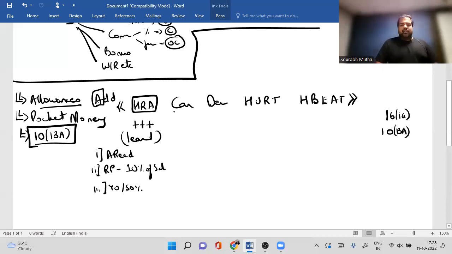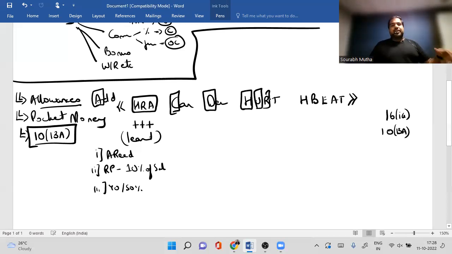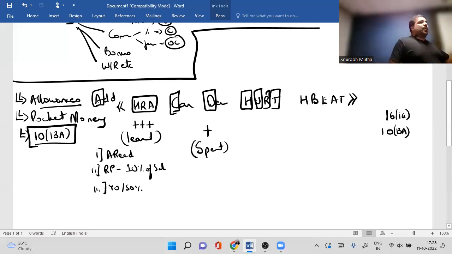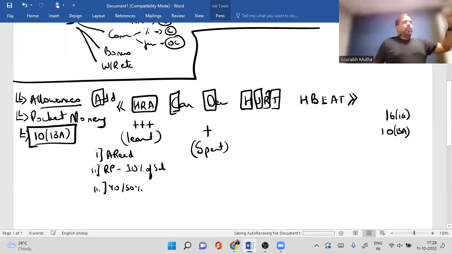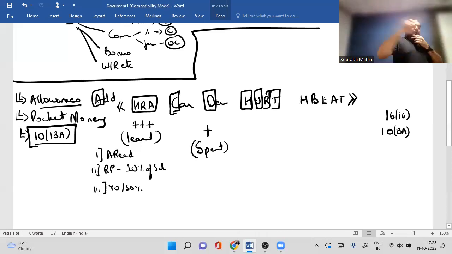Guys, will you get other allowances? Conveyance allowance, daily allowance, helper allowance, uniform allowance, research, and tour and transfer. All these allowances, when you get them, what do you do? Add. And what do you minus? Amount spent. Guys, in the exam, if they don't give you amount spent, don't assume it. If they don't give you anything, what is the amount spent? A big zero. And guys, in conveyance, from your house to office and back, will it be included? No. All right. Next, guys. These are all on spent.